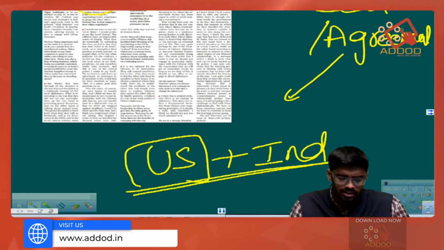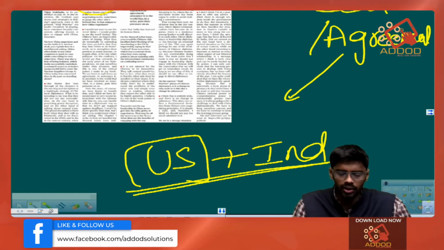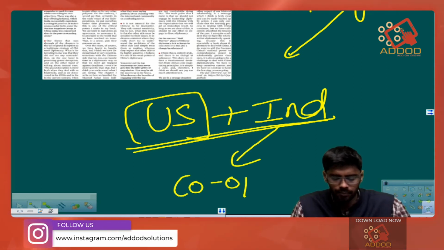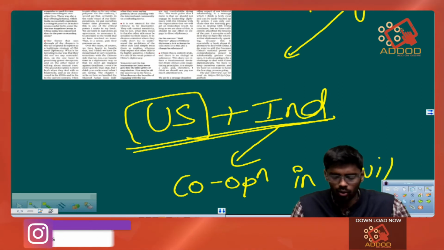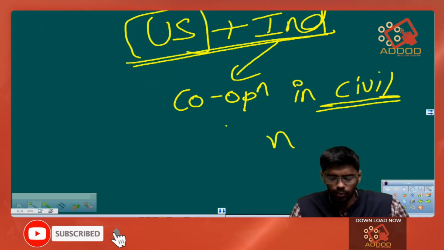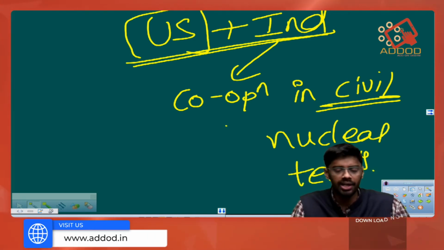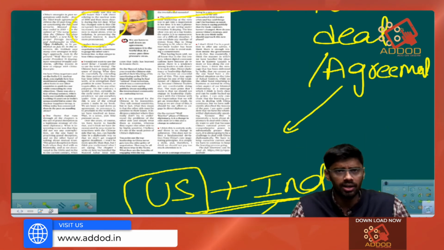So you should note that the 123 deal or agreement is a deal between the United States and India. It is regarding cooperation in civil nuclear technology. It is talking about civil nuclear technology related cooperation between the United States and India. So this is something new, something important in the examination.